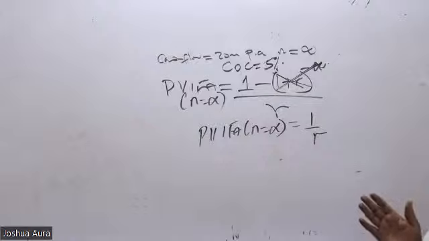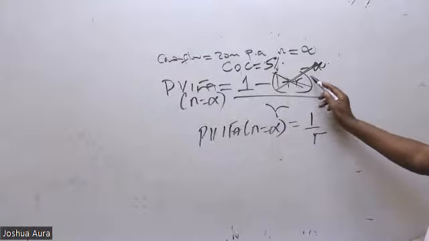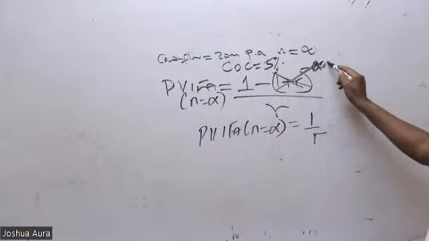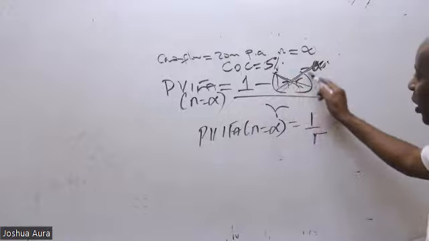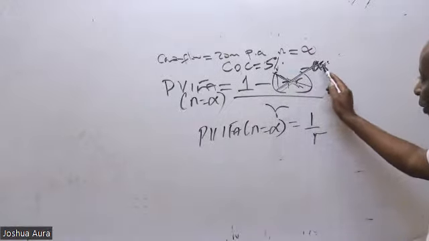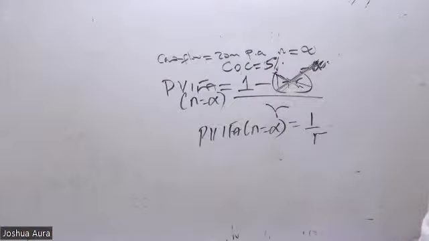All right? Now listen to me very well. Where has this 1 plus R gone to? It's because if this is infinity, then the entire term here, which is raised to negative infinity, will not be defined. If that term is killed, then automatically I'll be left with 1 over this R like that.